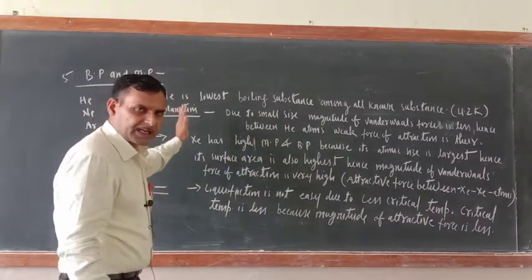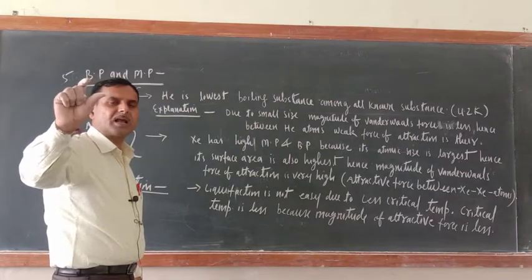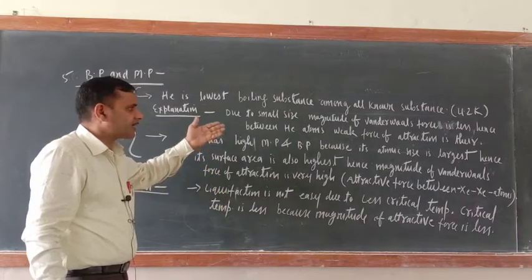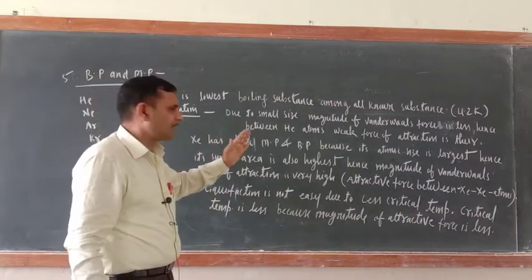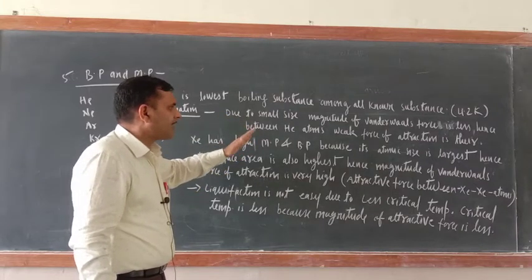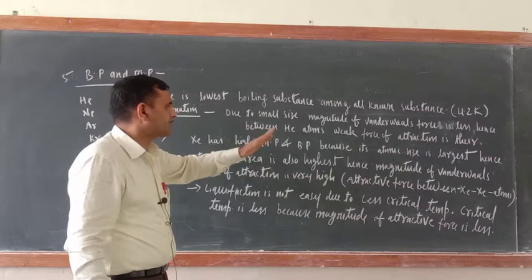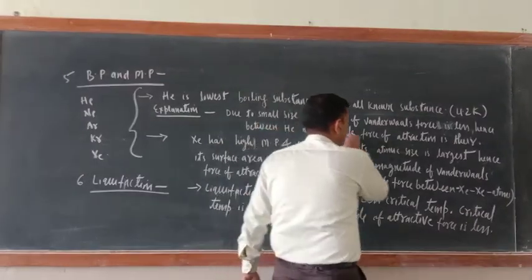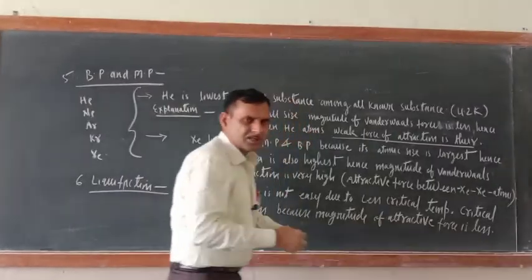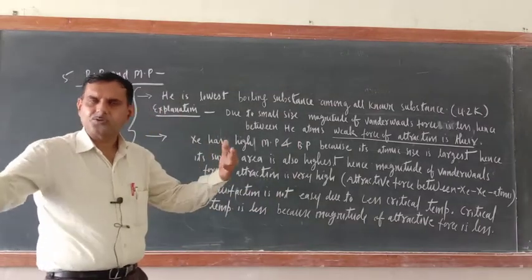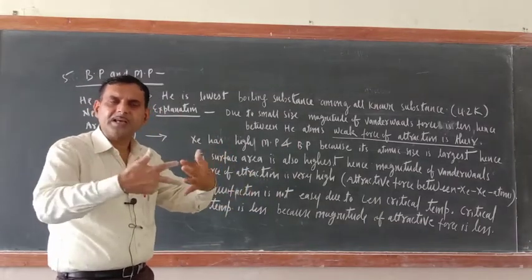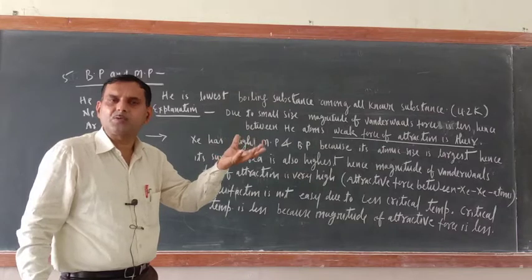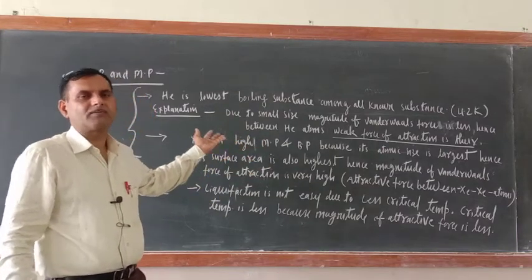In case of helium, their atomic size is the smallest, that is the first member of 18th group. So size is small, hence the magnitude of van der Waals force of attraction will also be less. Due to small size, magnitude of van der Waals force of attraction is less. Hence between helium atoms, weak force of attraction is there, which can be overcome by giving a small amount of temperature. That is why the boiling point of helium is less.